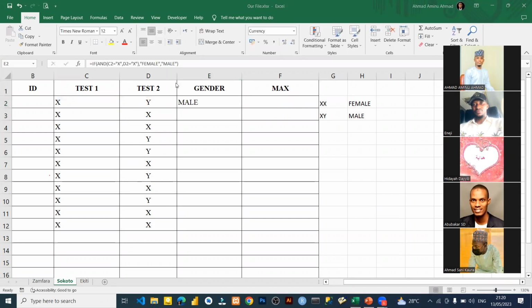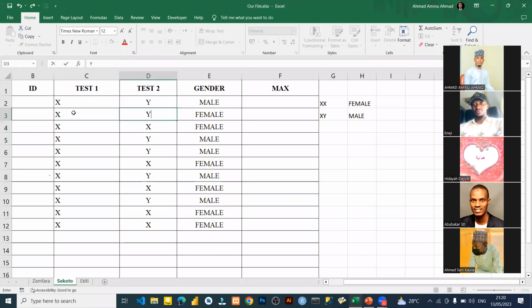So this is what we see. So we have what? We have male. Why? Because we have X there and we have Y. You see it? X and Y. So it gives us male. So let me drag it down. So this is it. Where it is XX, we will have female. Where it is XY, we will have male.